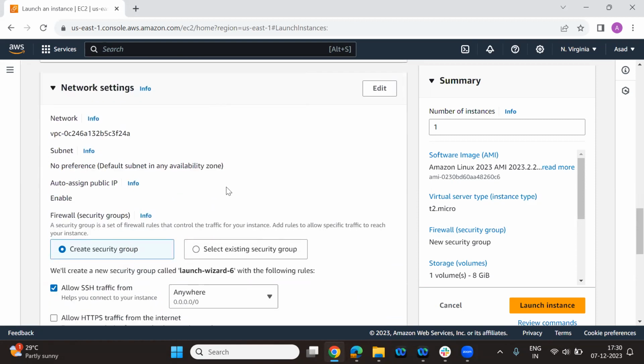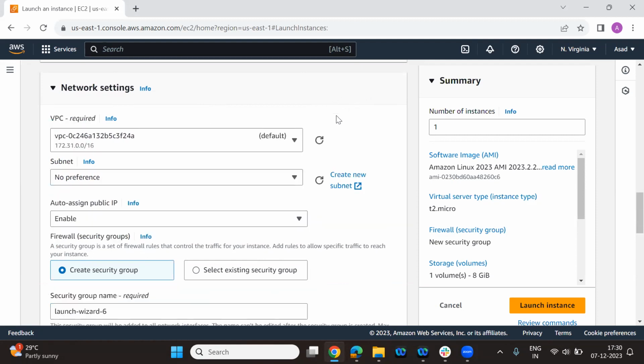Now if we come to the network settings, if I go to edit, not even edit, I'm just going with the default one. What will happen if you go with the default one? I'll go with the edit one, and then you'll come to know what I was talking about. VPC. VPC is nothing but a virtual private cloud. I'll talk about it, I'm just giving you the abbreviation. That's called default.